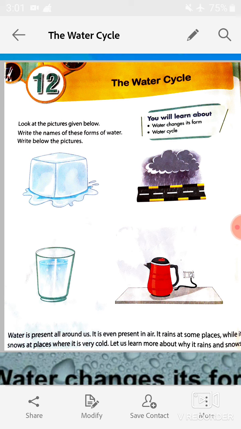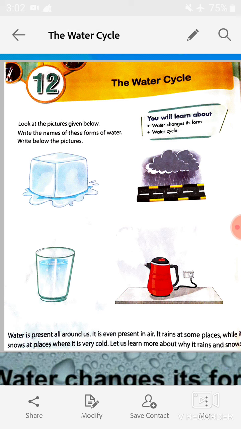As you know, the rain is the main source of water. So in this chapter we are going to know about the three forms of water and the water cycle. Now look at the picture given below. Write the name of these forms of water right below the pictures.